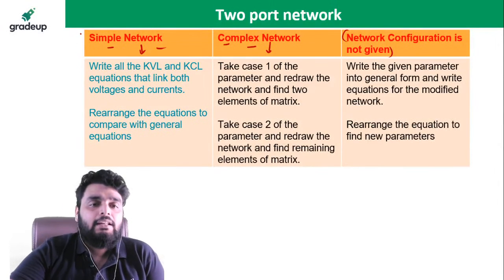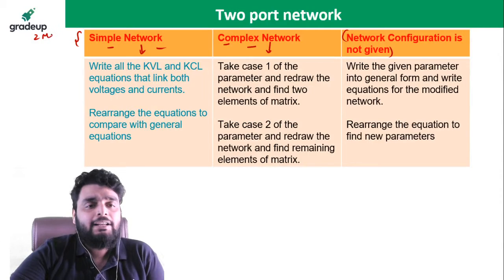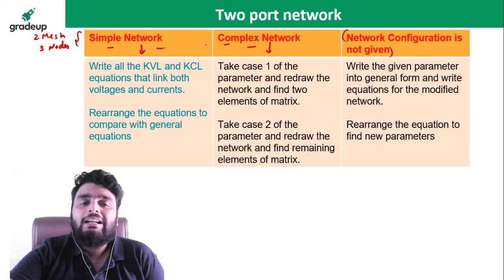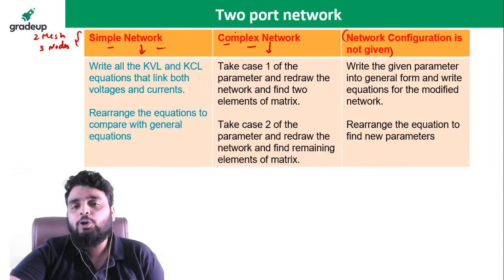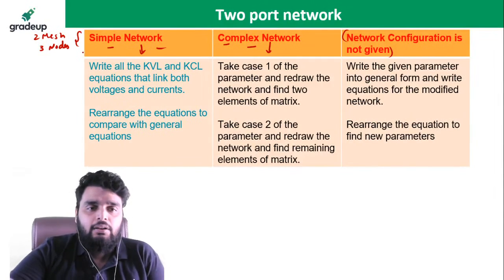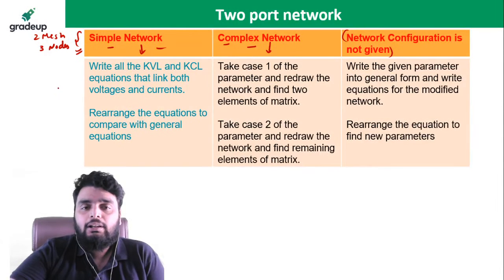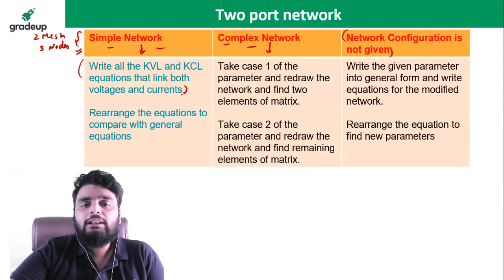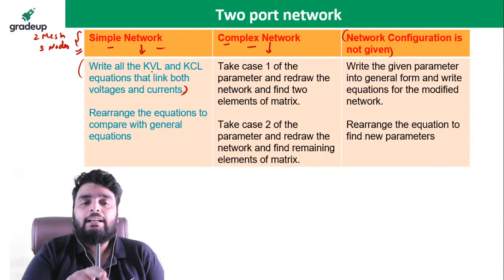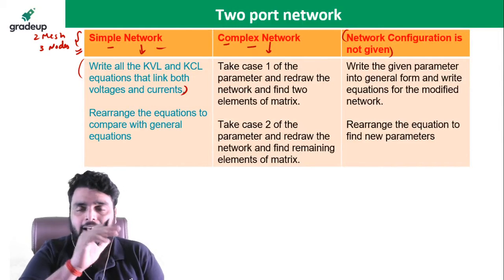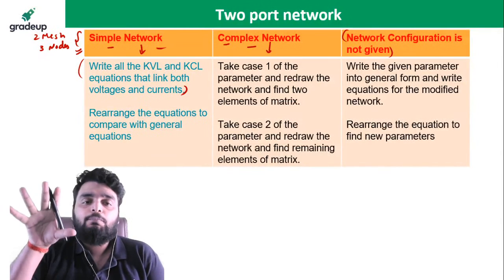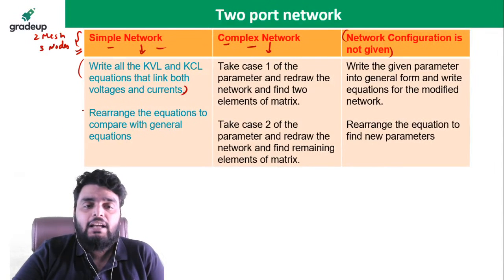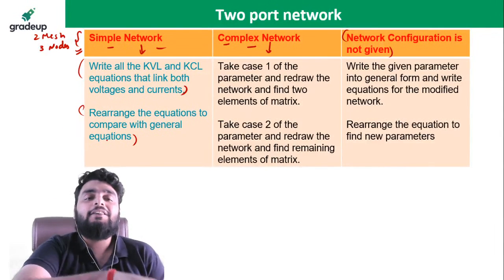So simply, I would say a simple network contains two meshes or at most three nodes, okay? Whereas if a network contains 3 meshes or 4 meshes, it will come under a complex network. So what is the procedure to find out the two-port parameters of a simple network? First, write all the KVL and KCL equations that link both voltages and currents. Write all the KVL and KCL equations possible. Then rearrange the equations and compare with the general equations.